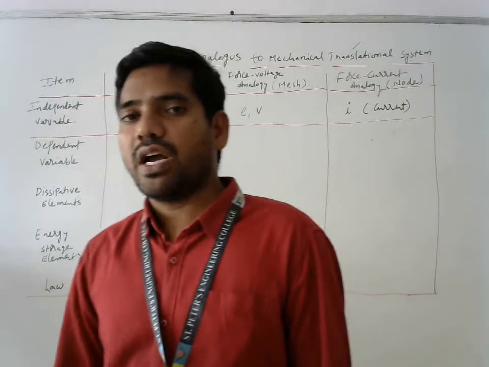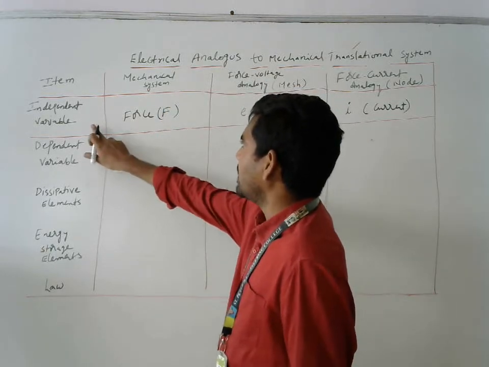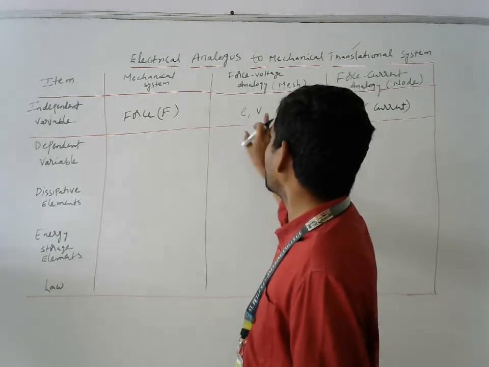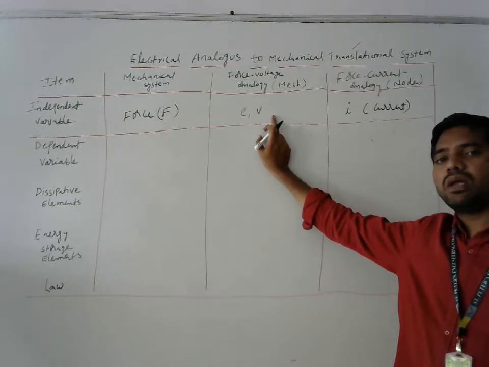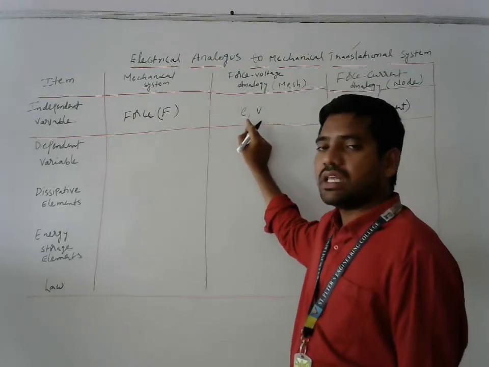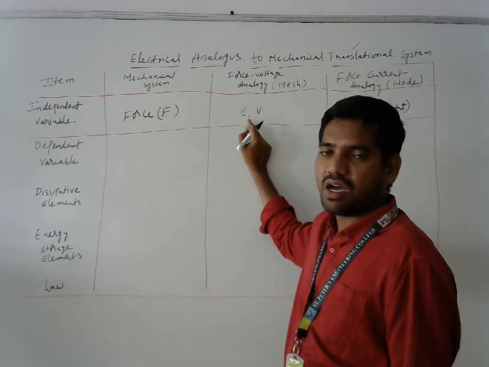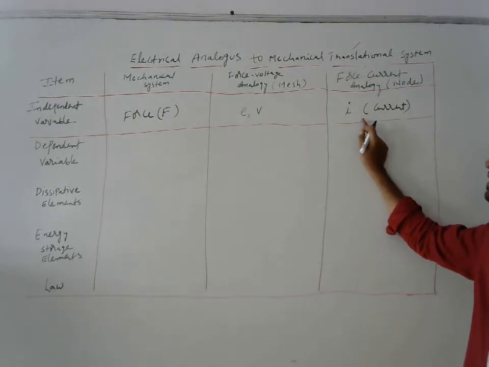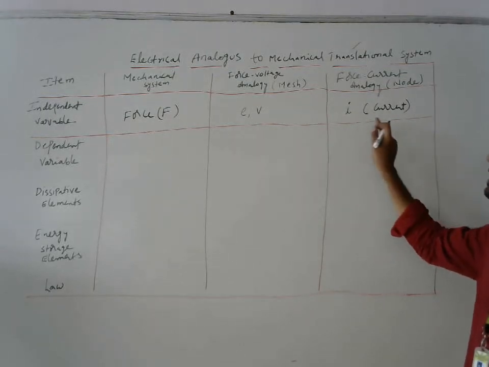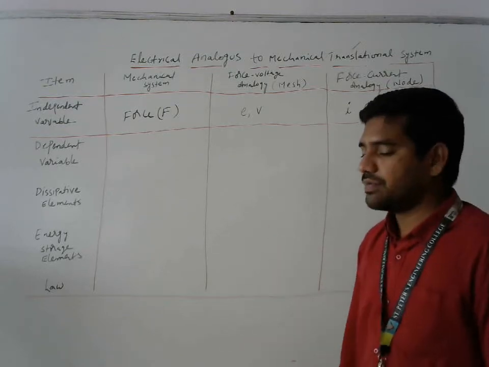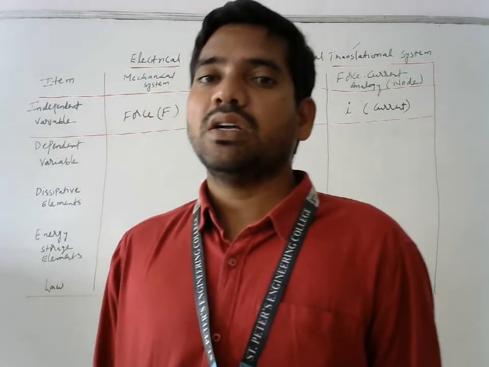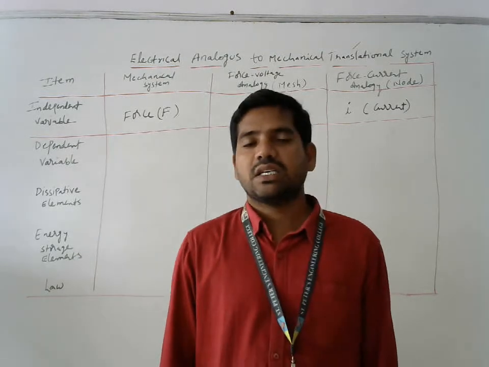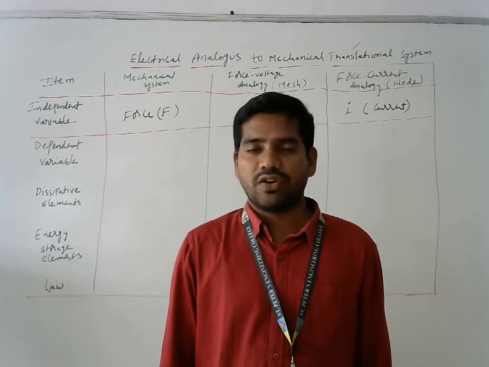That is the first thing we have to know. Whenever force F is there in a mechanical system, if we are doing the force voltage analogy, we have to replace that force F with E or V. E is nothing but EMF or voltage V. Similarly, if your problem asks for the force current analogy, then you need to replace force with current I. In some cases they will give you a diagram of the mechanical system and ask you to convert this rotational or mechanical system into its equivalent electrical network by using nodal analysis.